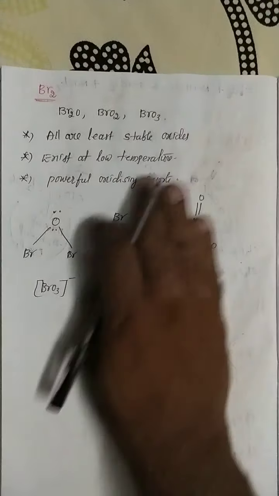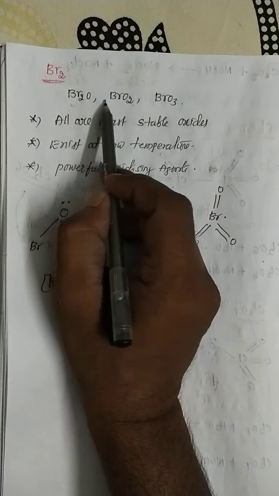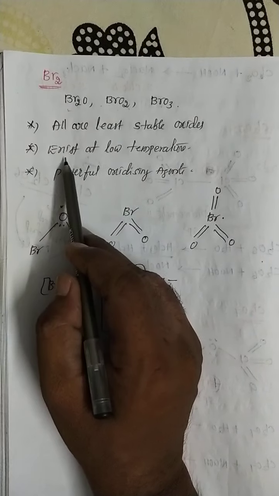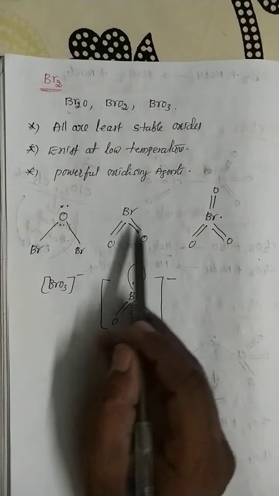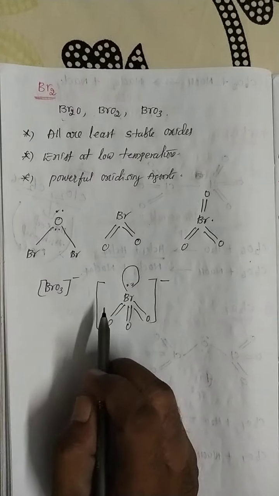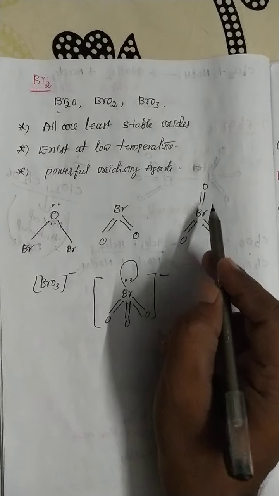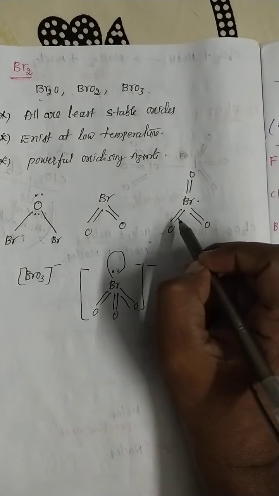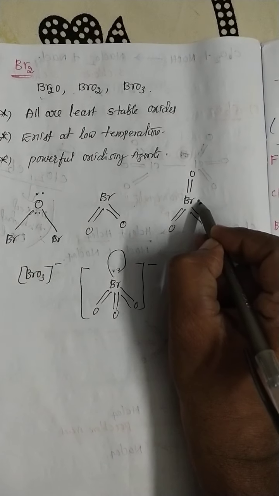Next, bromine. Bromine reacts to form this kind of oxide, Br2O, BrO2, BrO3. All are least stable oxides, existing at low temperature, powerful oxidizing agents. These are the structures of BrO3. Especially BrO3, it does not exist because of 7 electrons, 6 electrons bonded with 3 oxygen, 1 odd electron is there.